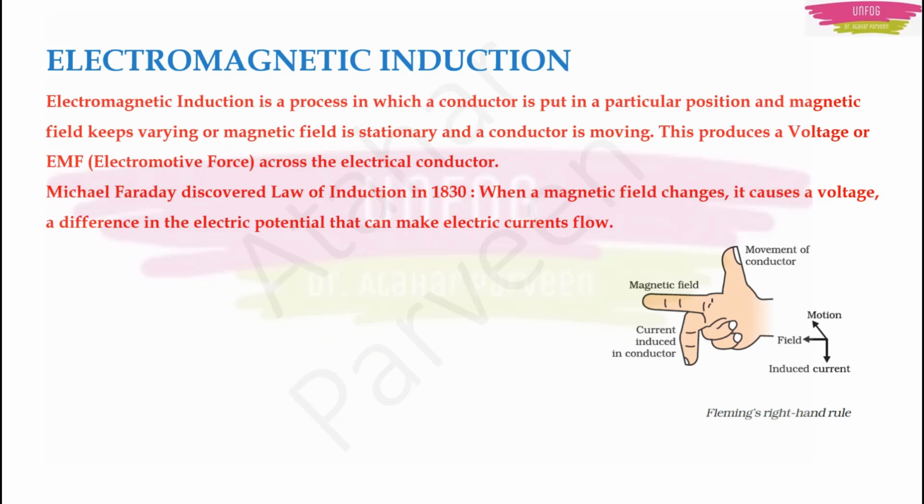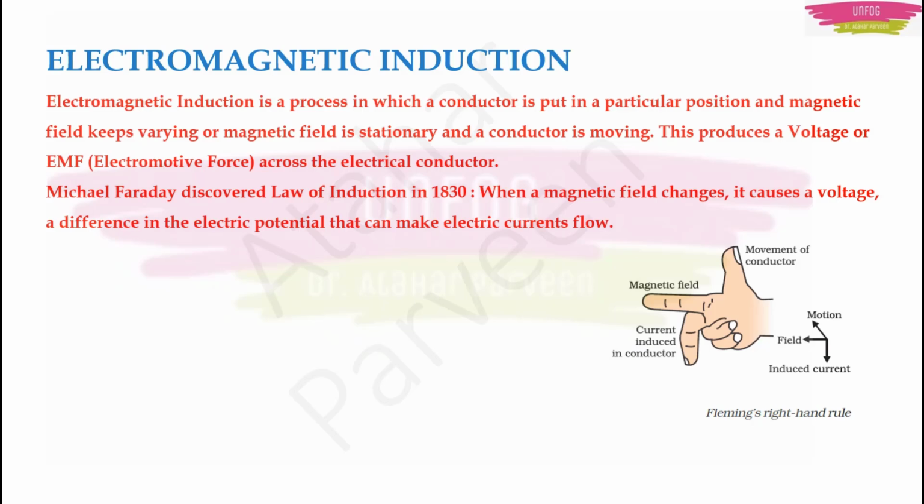This is a process in which a conductor is put in a particular position and the magnetic field keeps on varying. Or if the magnetic field is stationary, then the conductor will be moving. This will lead to production of a voltage, or what we call electromotive force, across that electric conductor. And there is a law known as the law of induction, which was given by Michael Faraday in 1830. This is a very common and very famous law.